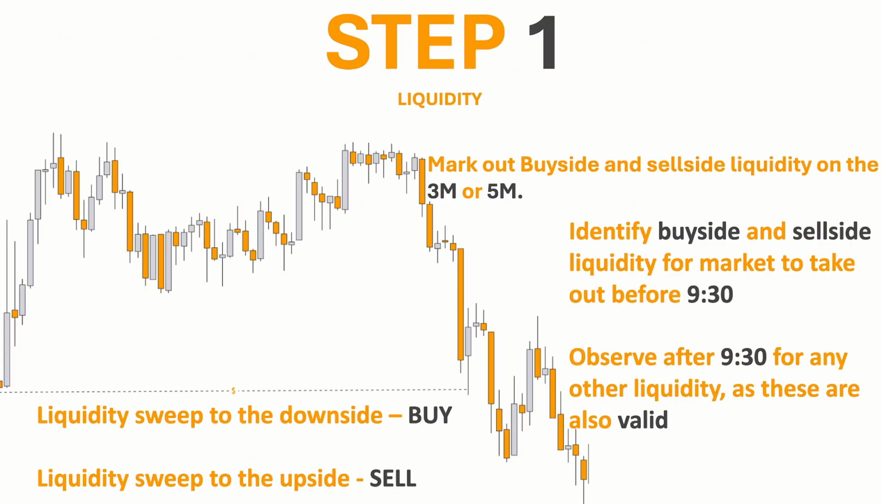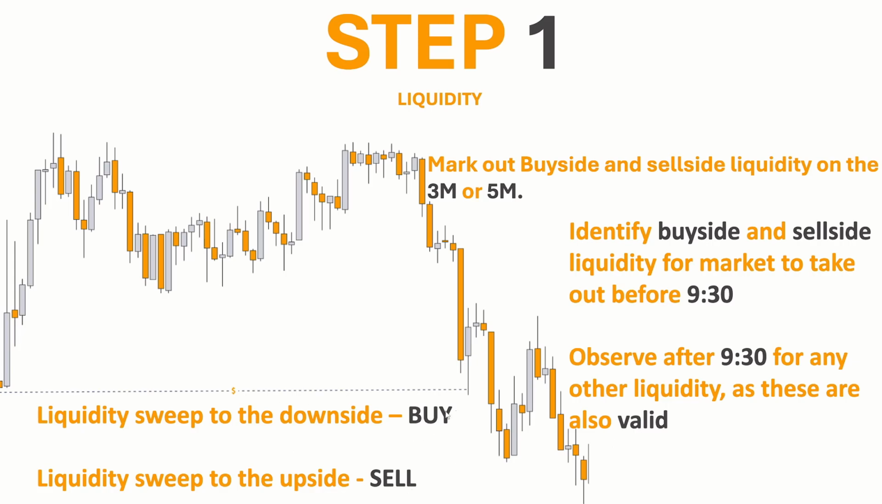So starting off with step 1, which is our liquidity. We want to mark out buy side and sell side liquidity on the 3-minute or 5-minute. So we want to identify buy side and sell side liquidity for market to take out before 9:30. However, guys, you might want to observe after 9:30 if there is any other major levels of liquidity, as these are also valid for market to take out.